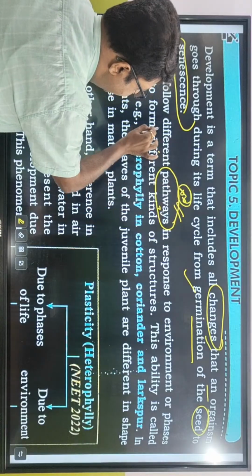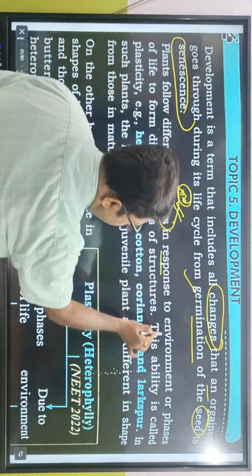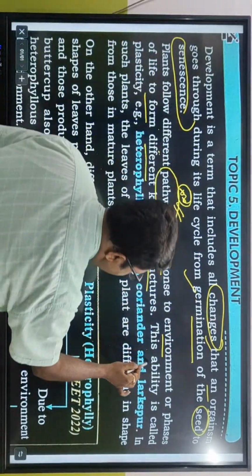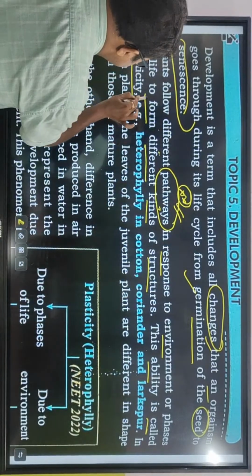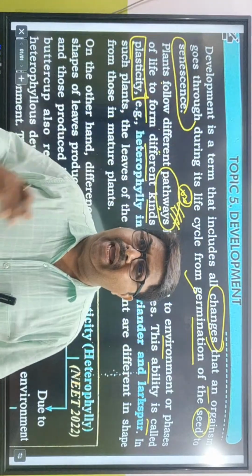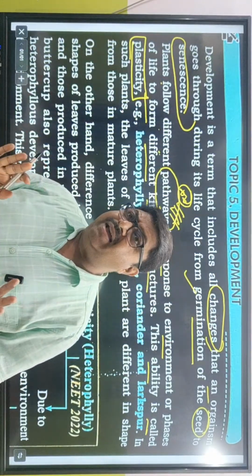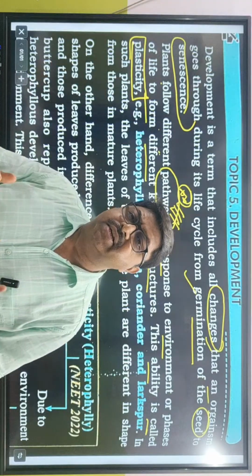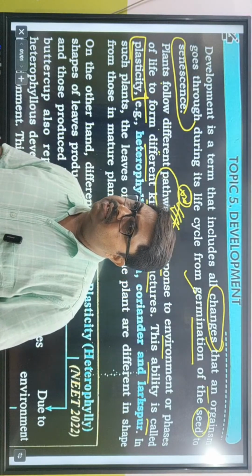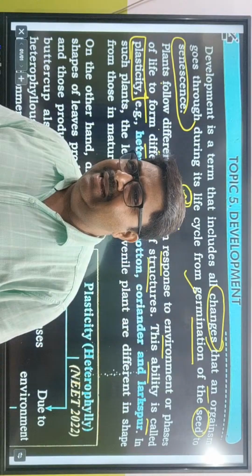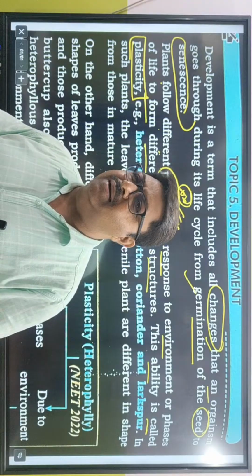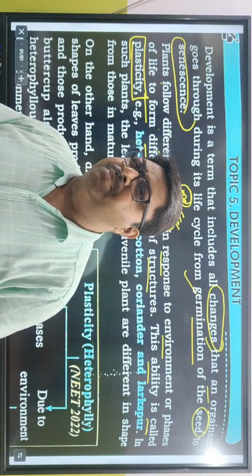হ্যাঁ, plant follows different pathways in response to environmental or phases of life to form different kinds of structures. This ability is called as plasticity. Planter je different pathway তৈরি করে to change and to survive in those conditions, সেই নেচারটাকে বলা হয় প্লাস্টিসিটি। বুঝতে পেরেছিস? আমরা কি বলি? ইলাস্টিসিটি।